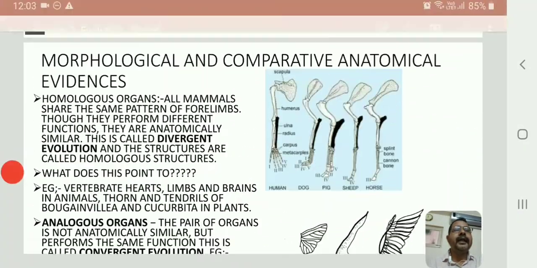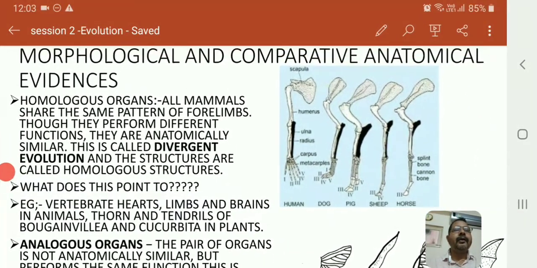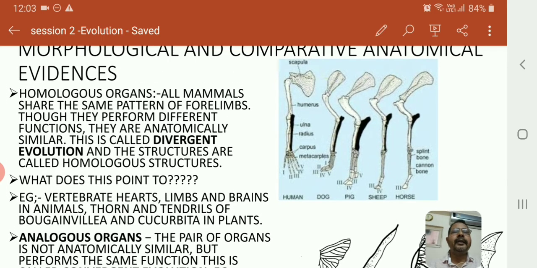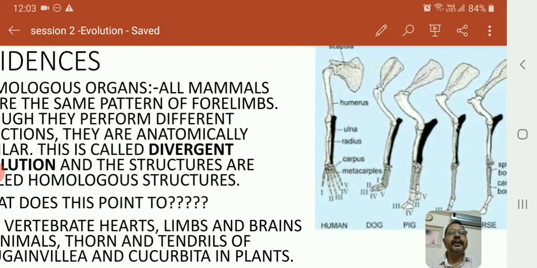Organs that have a common basic plan, structure and origin but perform different functions are called homologous organs. Homo means same. So homologous organs may be defined as organs that have a similar basic plan and structure but perform different functions. Anatomically they are similar, though they perform different functions. Such evolution displayed by homologous organs is called divergent evolution.